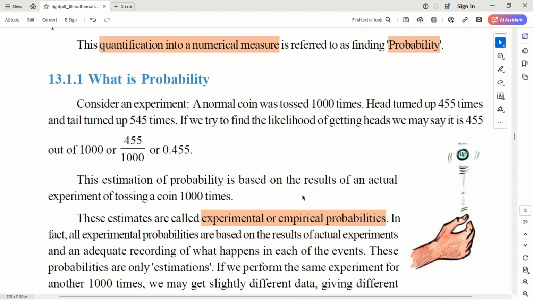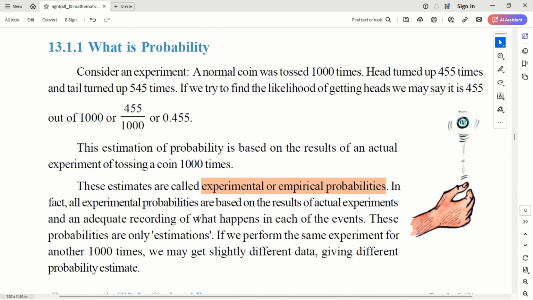Let's see one example. Consider an experiment: a normal coin is tossed 1,000 times. Heads turned up 455 times and tails turned up 545 times. If we try to find the likelihood of getting heads, we may say it is 455 out of 1,000, because that many times it came up before.